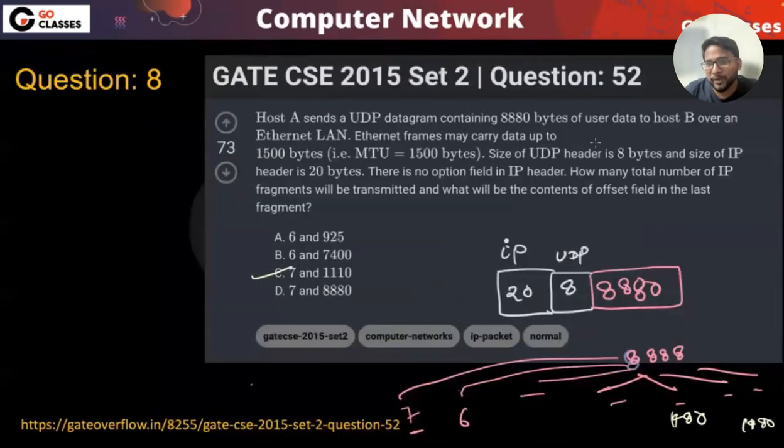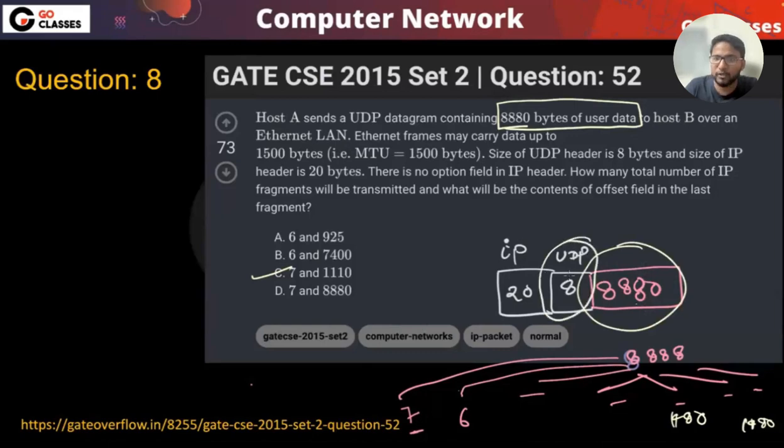No, that's not the UDP datagram. They are saying that these many bytes are user data, so user data means without including the UDP header. That is coming directly from the application. So again, I'm saying this terminology will be clear later on. For now, just follow that this is the user data, and then you need to append the UDP header. Okay.